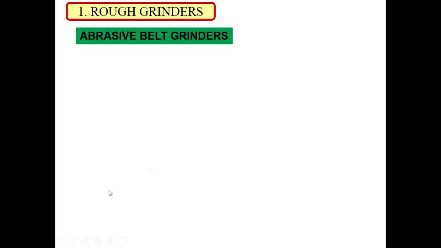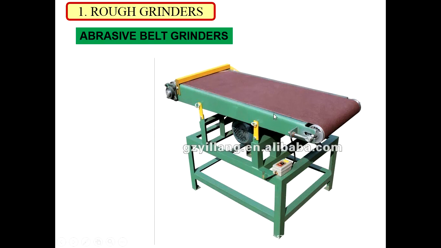Then we have abrasive belt grinder. Now in this abrasive belt grinder, the work may be fed against the open belt. So this belt is moving continuously over the bed. So this work you are feeding against the open belt to grind the various curved and flat surfaces. We may use the dry belt or the wet belt or the combination of the two for removing a large amount of material from the workpiece. So the workpiece is held against this moving abrasive belt, and finishing operation or machining operation will be done by holding the work against this moving belt.